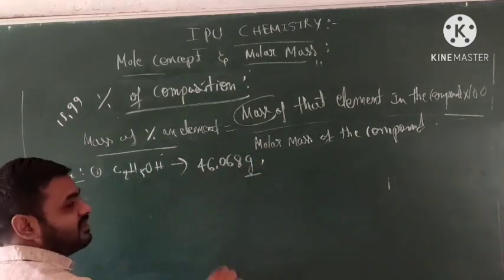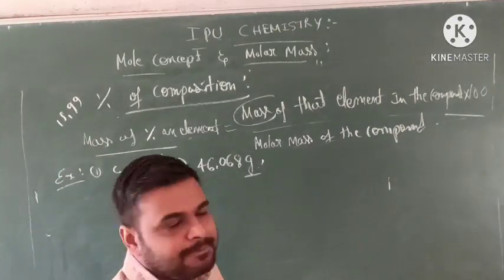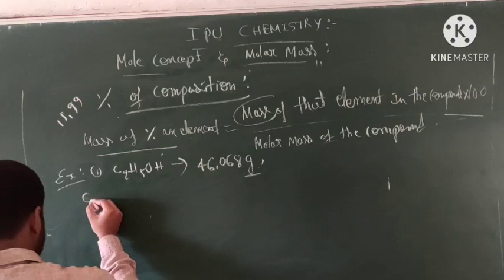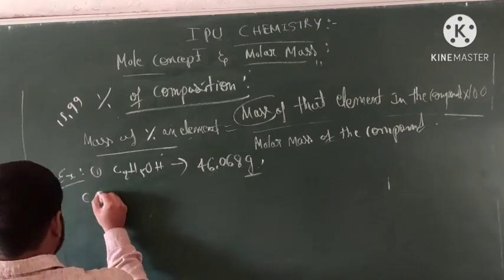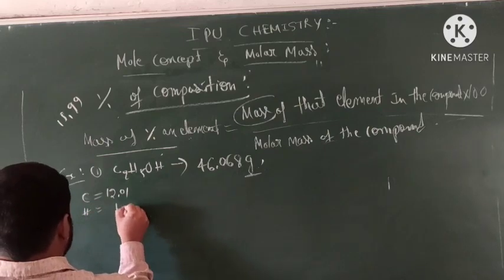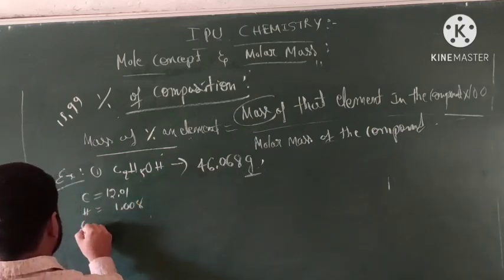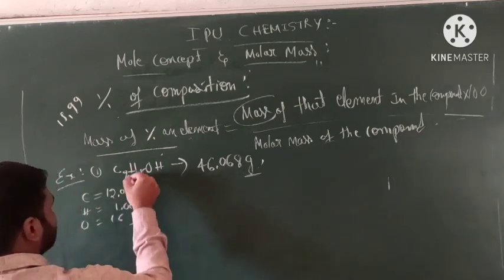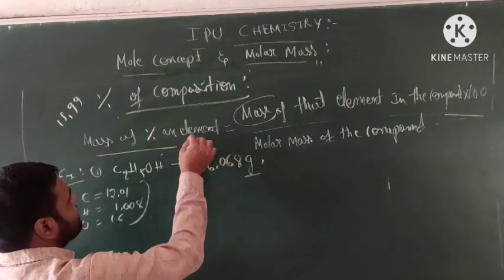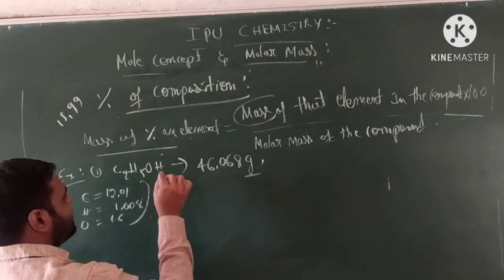So you can calculate it. The carbon value is 12.01, the hydrogen value is 1.008 and the oxygen value is 16. Next, the percentage composition of each element. First we take carbon.